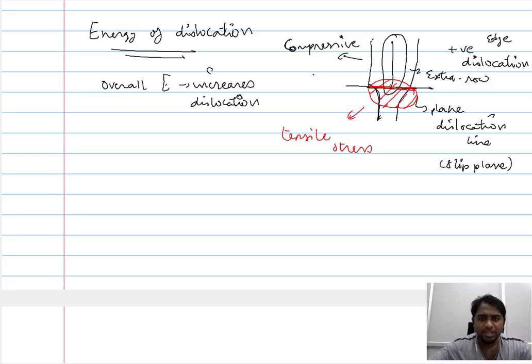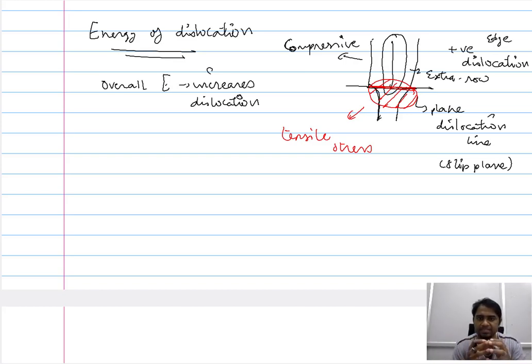Now it is possible for us to quantify, at least representatively, the increase in the energy of the system due to the introduction of the dislocation. Even though we don't want to arrive at a specific expression, we can see what parameters govern this increase in the energy of the system.